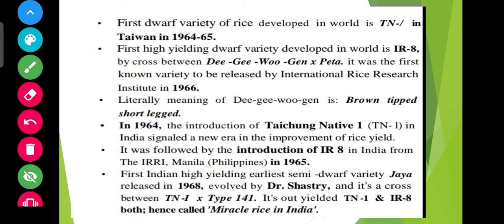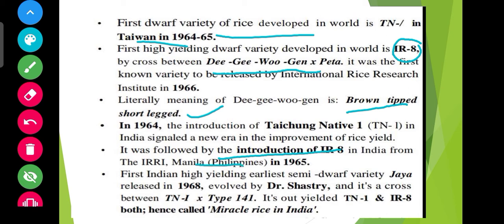First dwarf variety of rice was developed in Taiwan. The first high-yielding dwarf variety developed in the world is IR8, which was developed by a cross between Dee-geo-woo-gen and Peta. These are varieties of rice. The literal meaning of Dee-geo-woo-gen is brown-tipped, short-legged. It was followed by the introduction of IR8 in India from IRRI, Manila in the Philippines.